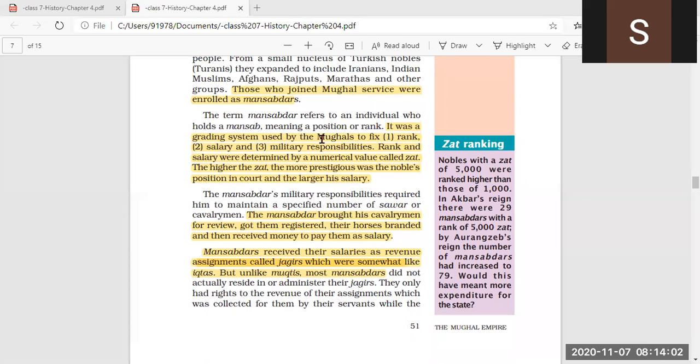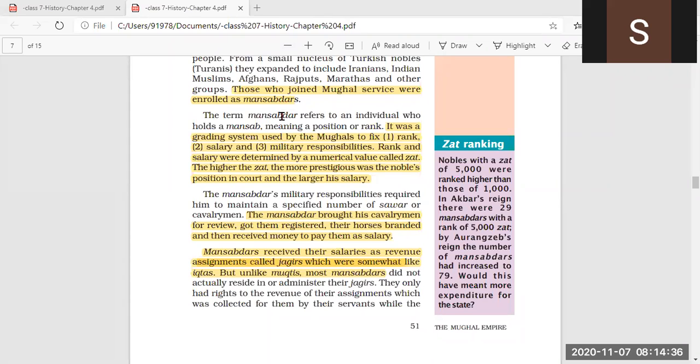The term Mansabdar refers to an individual. Now, what does the word Mansabdar mean? Mansabdar means the individual who holds a mansab, meaning a position or rank. Those who joined the services of the Mughals, those people who had been appointed to impart services towards the Mughal Empire, were given the role of Mansabdars.